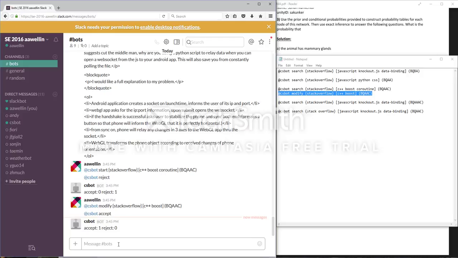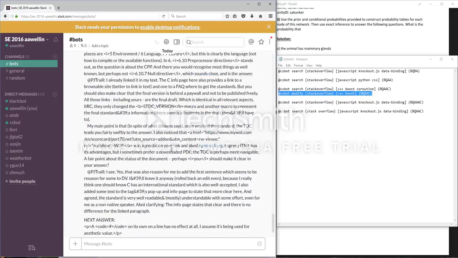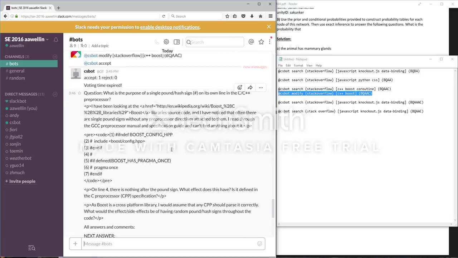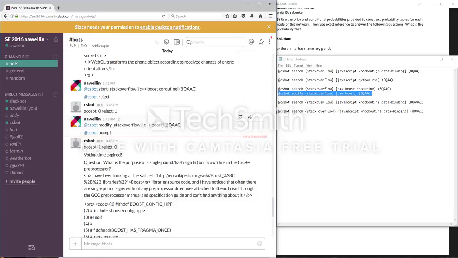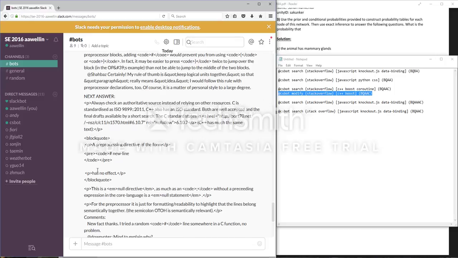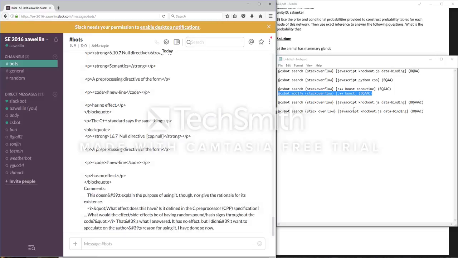We wait for this to time out again, and now we have quite a long answer because this particular one, we asked for all questions, all answers, BQBAAC. So we get a question, an answer, and the comments associated with that answer, next answer with all of its comments, etc., etc. Quite a lot of things to read.